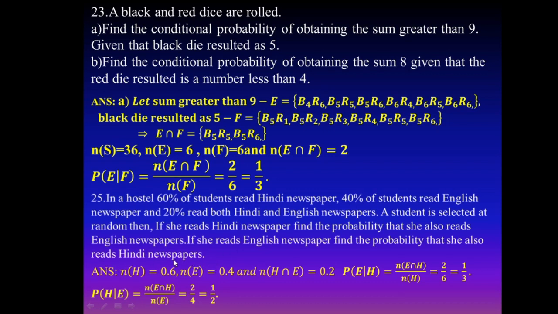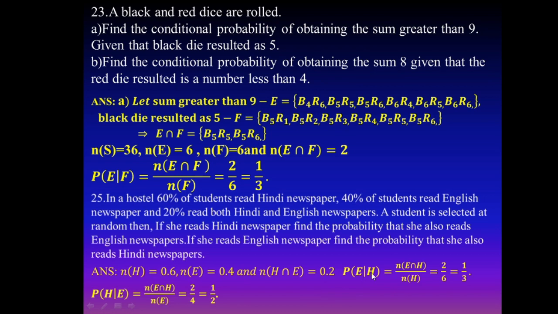Both are conditional probabilities. Here H means the students reading a Hindi newspaper, 60%, 0.6. E means English newspaper, 40%, 0.4. The intersection, reading both papers, is 0.2, 20%.